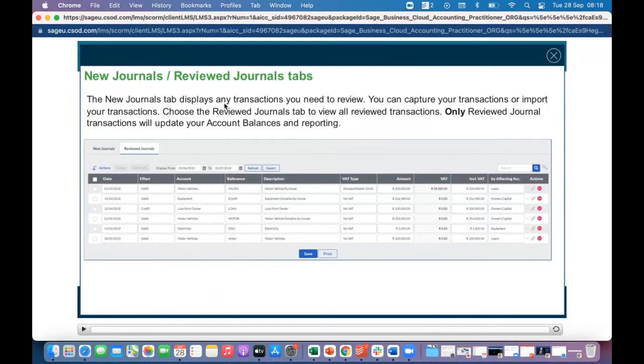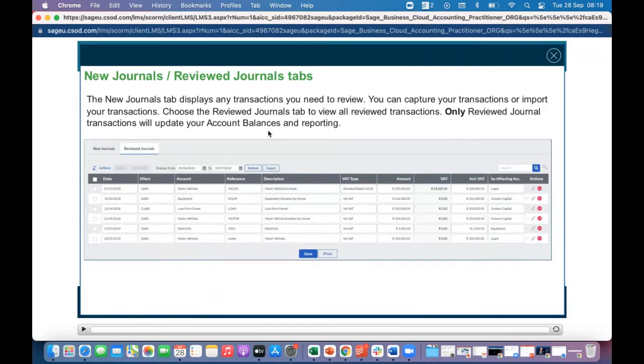The New Journals tab displays any transactions you need to review. Much like the bank account, we have new transactions and reviewed transactions. Here we have new journals and reviewed journals. You can capture your transactions or import your transactions. Choose the reviewed journals tab to view all reviewed transactions. Only reviewed journal transactions will update the account balances and reporting.